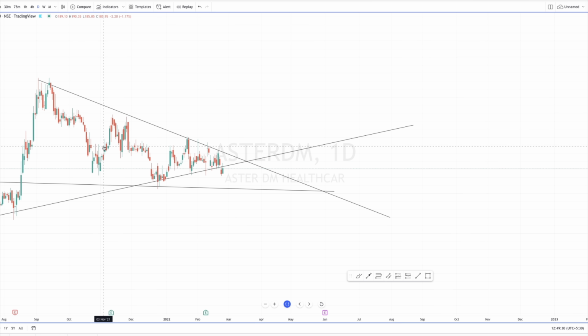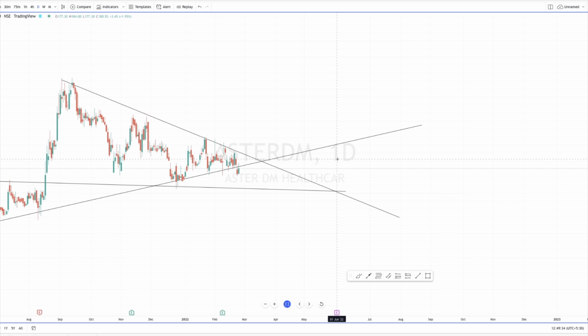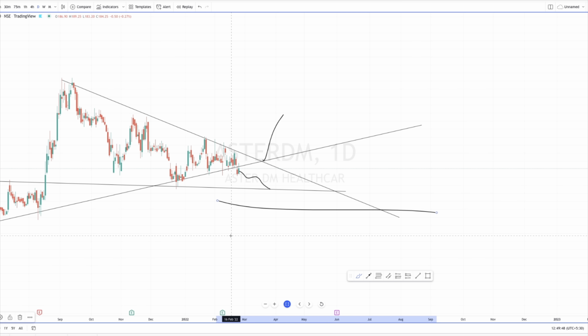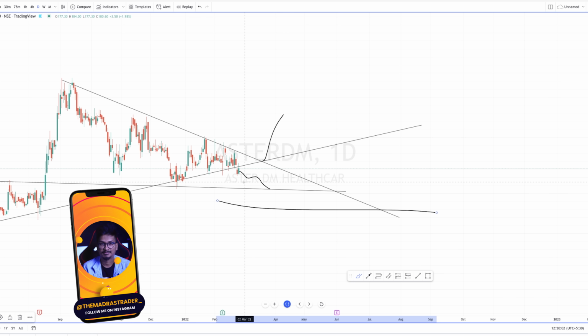Also, I just want to let you know guys that this is still a potential stock that you can put on your watch list. Just wait for the breakout, okay, from this triangle pattern, or maybe if Aster DM is taking a support here, you can buy with a very small stop loss. Who knows? So I could also come up again with the same stock, same video, with a profitable one.